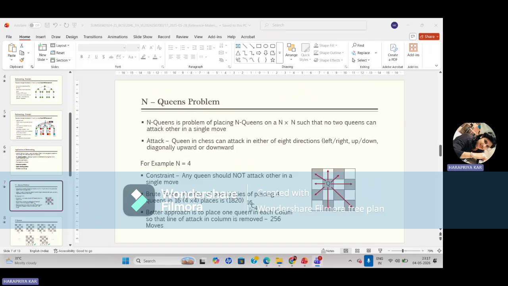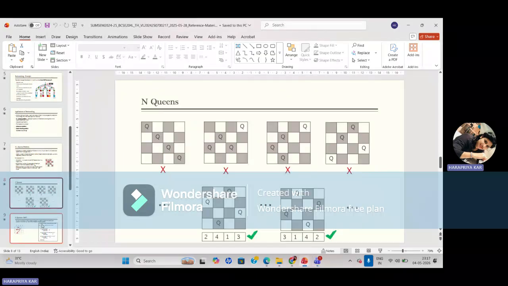So a better approach is to place 1 queen in each column so that the line of attack in the column is removed. So you can see with the example. This is the way we have to place the first, then again we place like this, then this constraint is not satisfied, so backtrack, then like this, then backtrack, then like this 3, 1, 4. These are all correct moves. So the queens are placed.